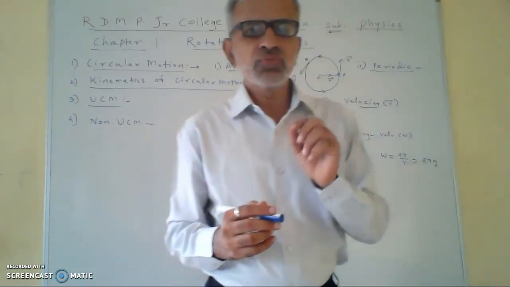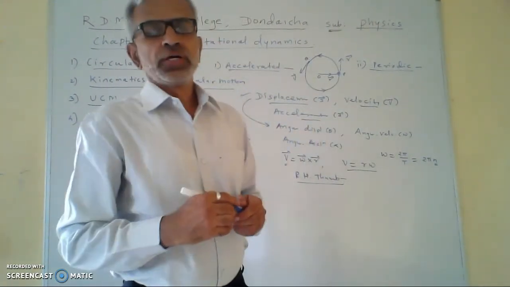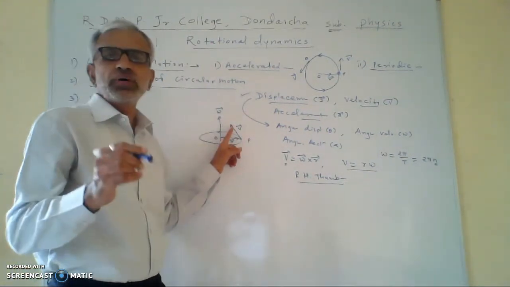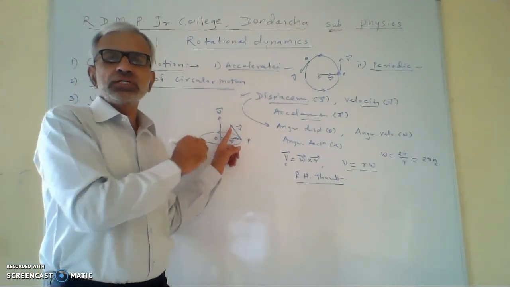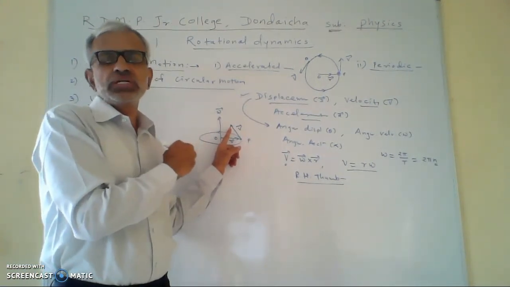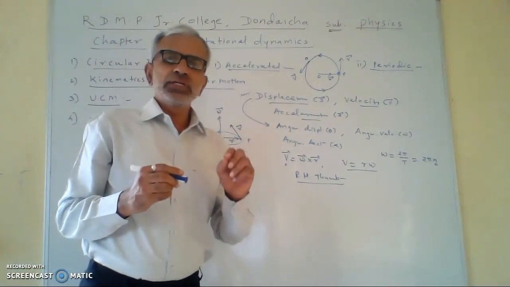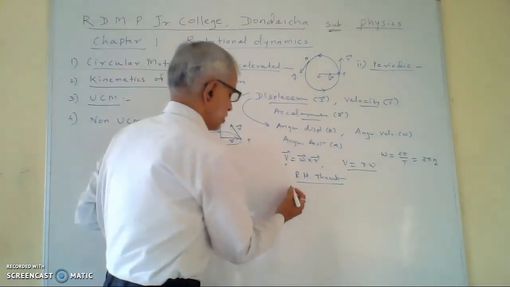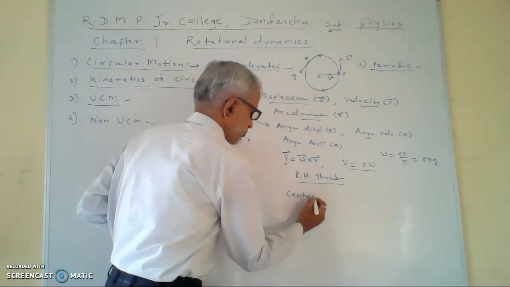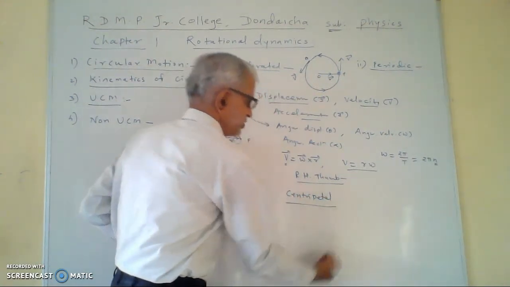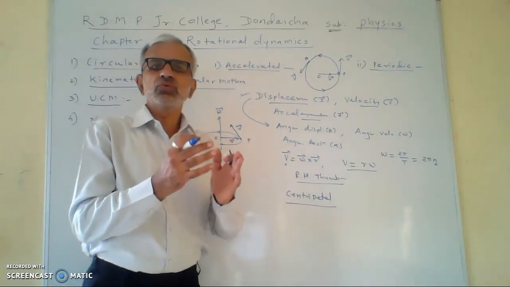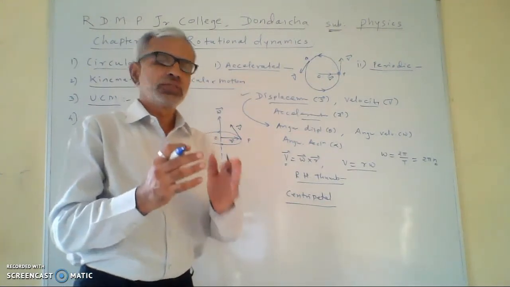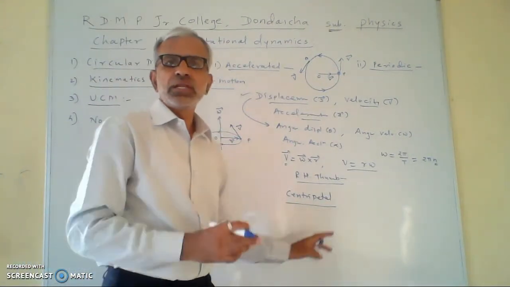When a particle performs uniform circular motion, the velocity of the particle is tangent to the circle, and therefore it is called the tangential velocity. The acceleration which is responsible for this circular motion, which is responsible for changing the direction of the velocity of the particle, is called centripetal acceleration.